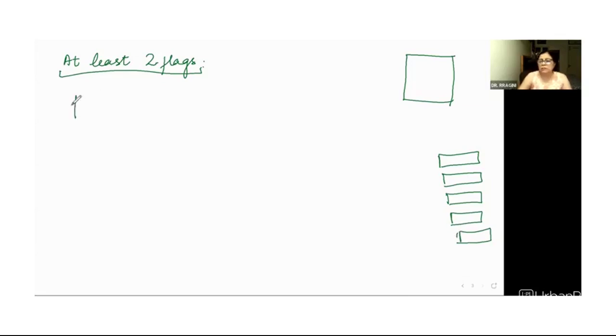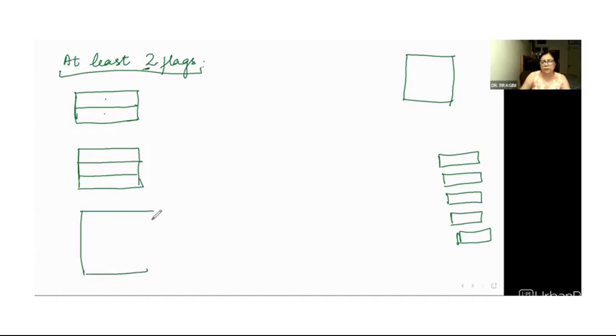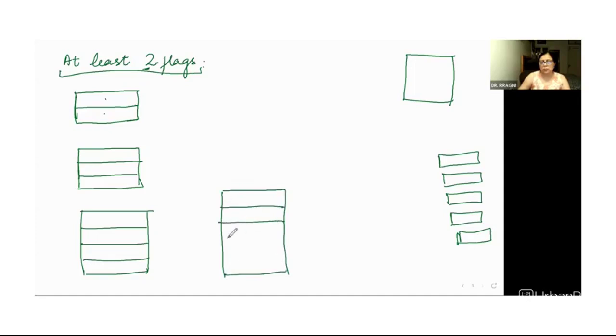When you deal with "at least" type of things, the minimum number is 2. And what is the maximum possible number? It is 5 because you have got 5 options. So at least 2 flags. If we create a flag like this, we have only 2 colors. This is the minimum number. Next possible number can be 3. Next possible number can be 4, and the last can be 5.